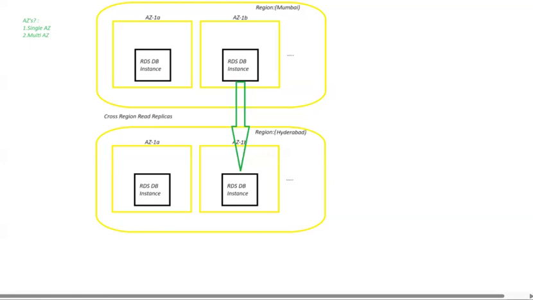Yes, for Aurora there is a dedicated mechanism, since we store our database in clusters. There is a separate mechanism for Aurora.